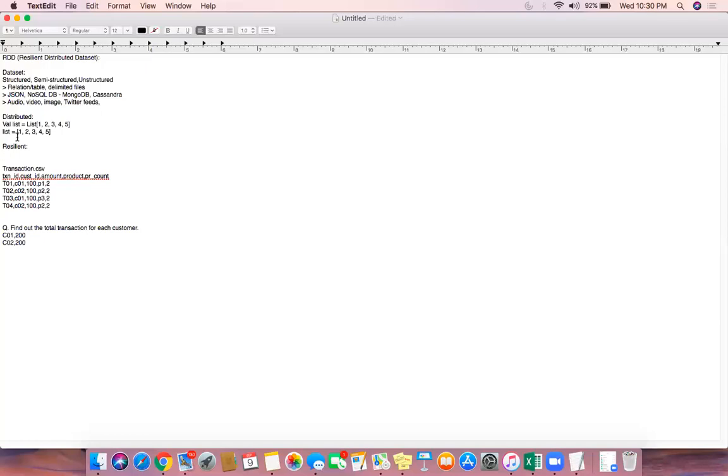Okay, fault tolerant basically at the file system level. So Spark achieves fault tolerance at the file system level because the file system is robust enough. It has 3 replications. If a few nodes go down because of network failure or anything, it will make sure to read the same data from other computers, and it will give you exactly the same snapshot of the data. Okay, that is one level at which Spark achieves fault tolerance, and the second approach is at the job execution level. It's a very high-level concept, so we'll discuss that 2 to 3 times. But for now, I'm just giving a very high-level overview.